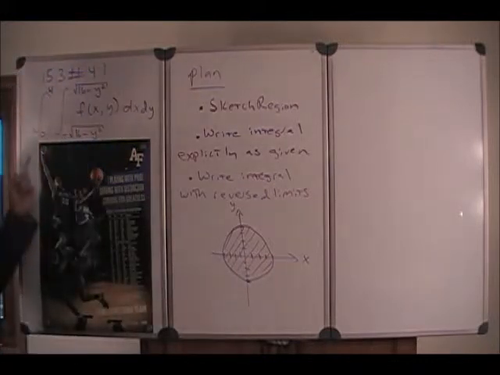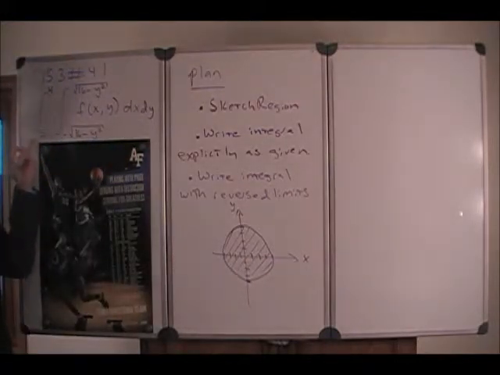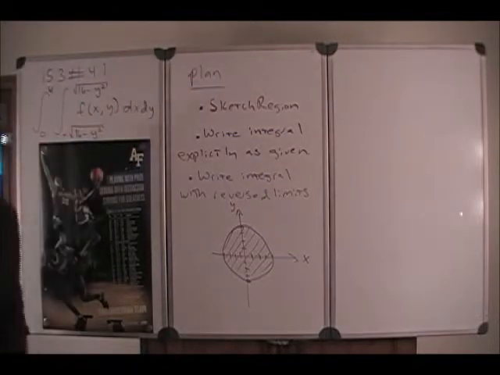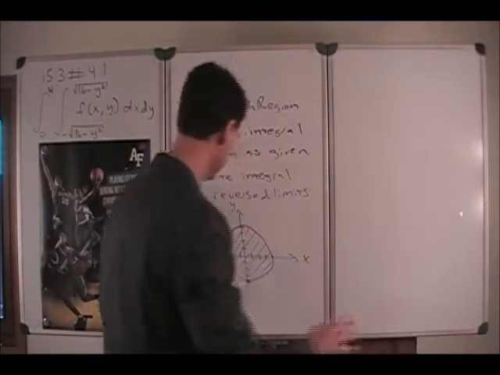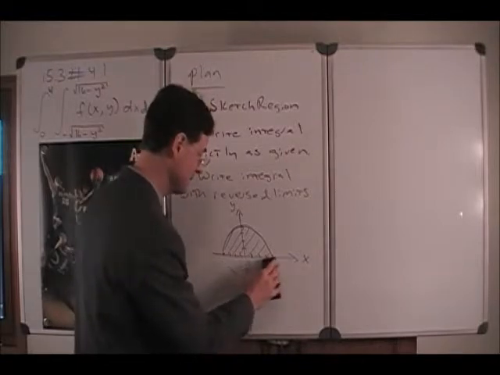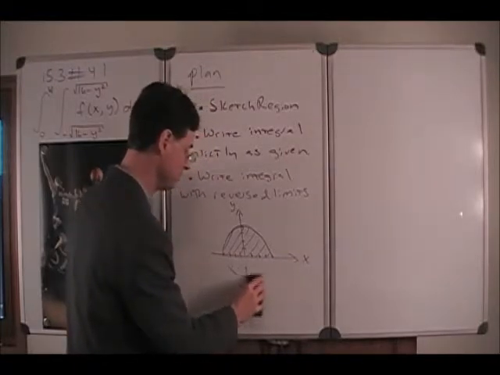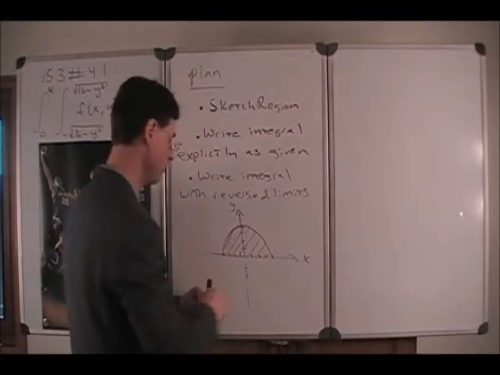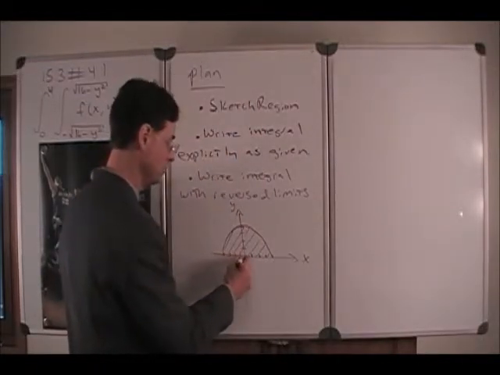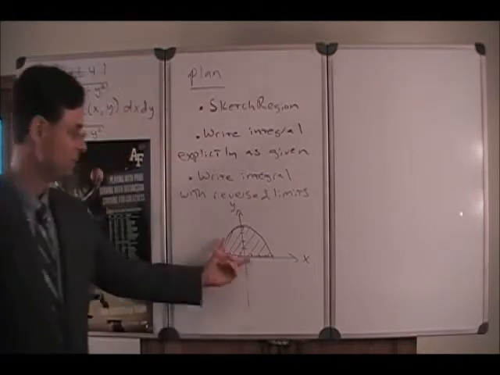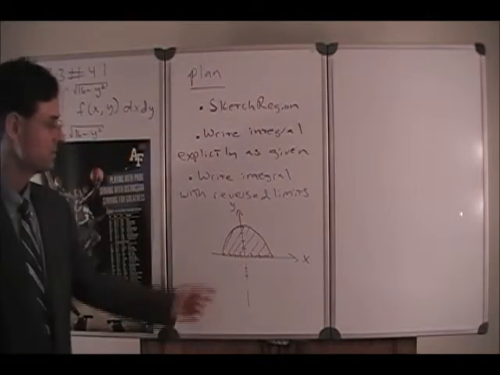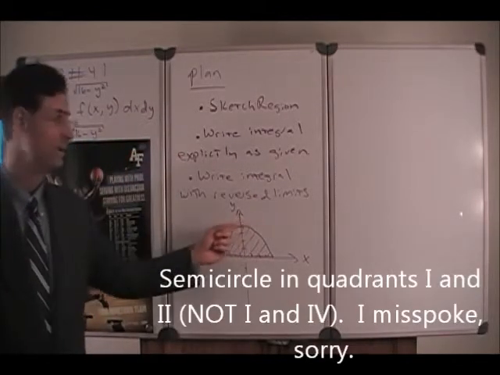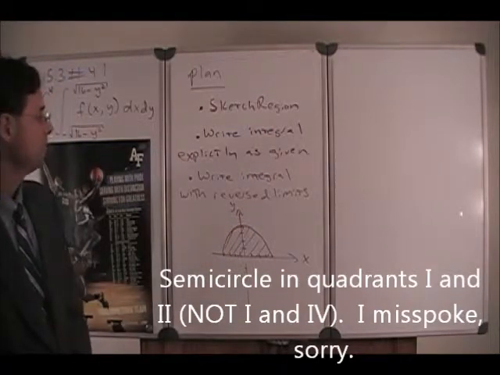All right, let's think about our limits of integration in y. They go from 0 to 4. So that's telling us that we're not ever integrating below the x-axis, because y is starting at 0 and ending at 4. So we end up with the portion of the semicircle in quadrants 1 and 2.